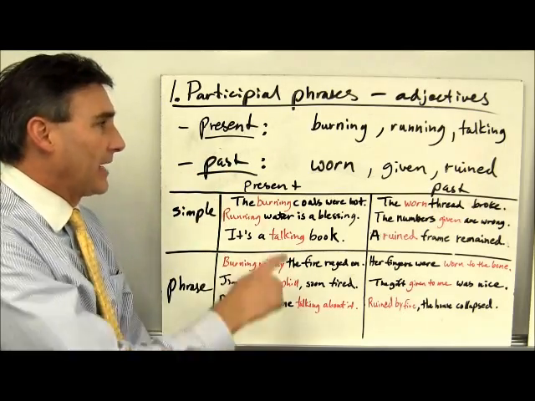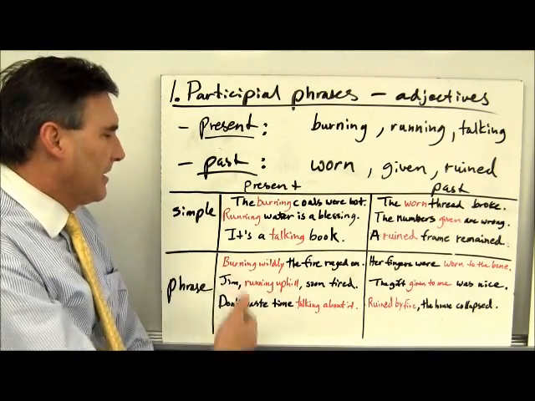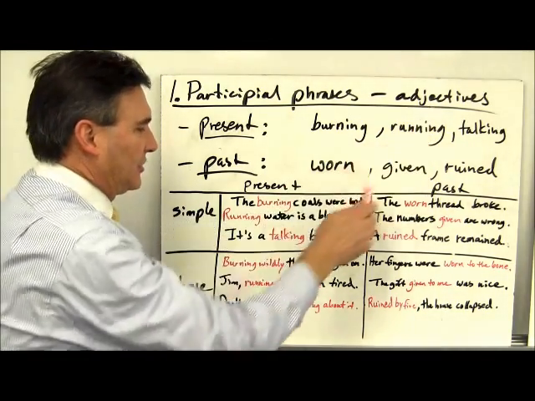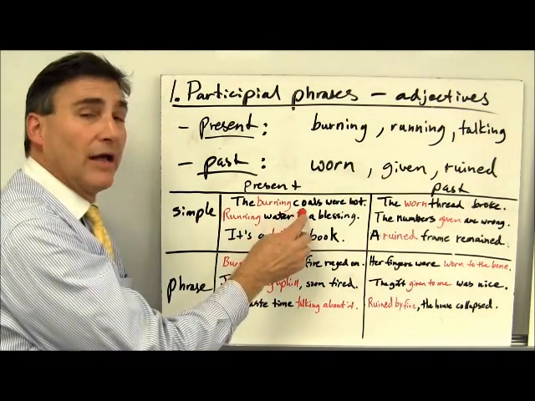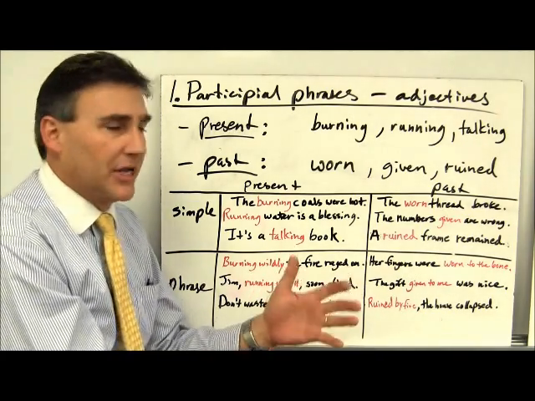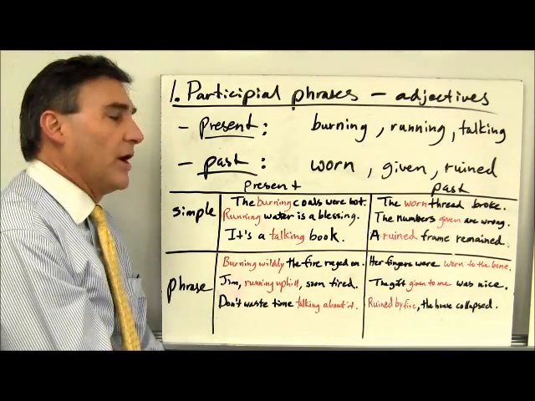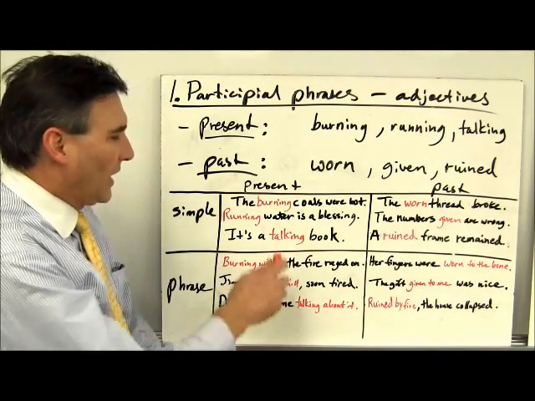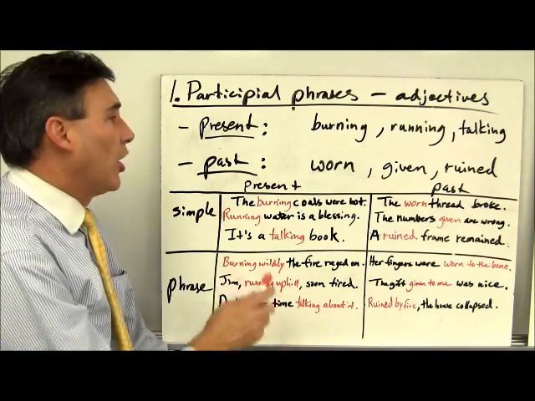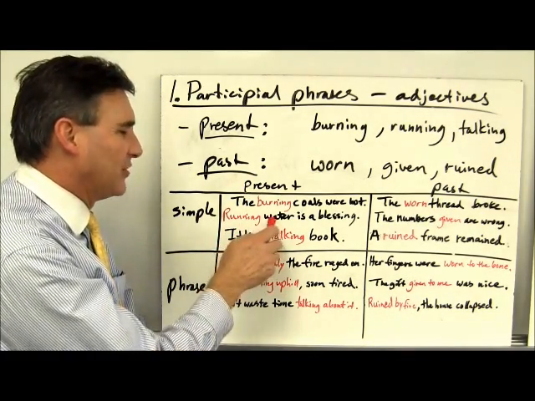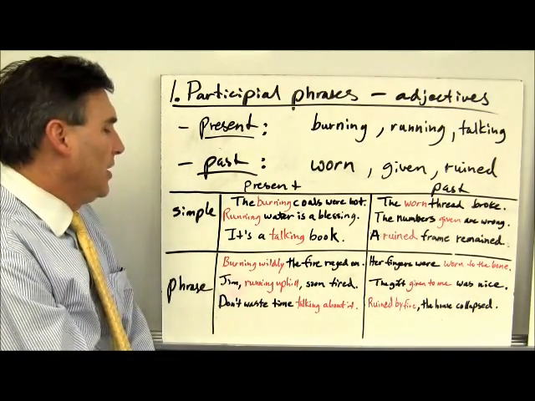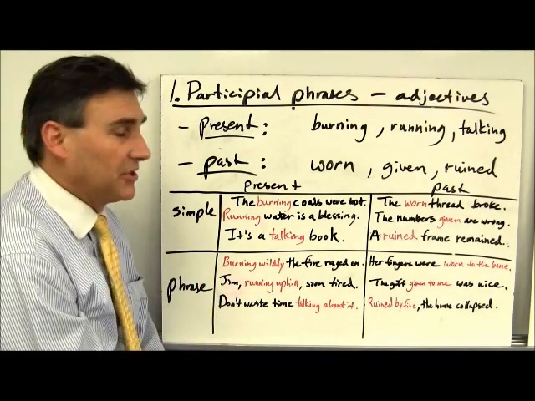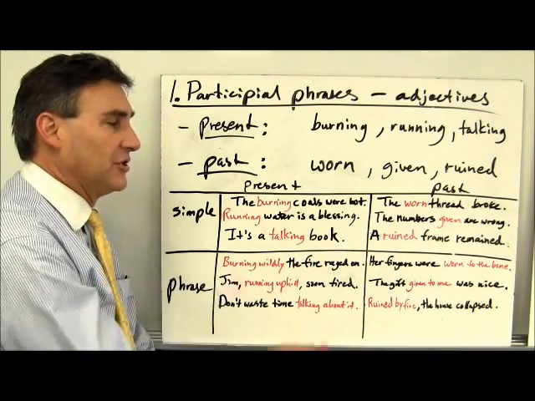So a simple participle like burning, we'll take one right from our list there, can be used as follows. The burning coals were hot. Here we can see it indeed is an adjective, as burning is describing what? Coals. What kind of coals? Burning coals. Same thing in this sentence, running water is a blessing. By the way, if you've ever been without it, you know how true that is. What kind of water? Running water. So our participial there is an adjective again, this time of the subject water. Here's another one. It's a talking book. Here, talking, the participial, is telling us what kind of book. It's an adjective of book.